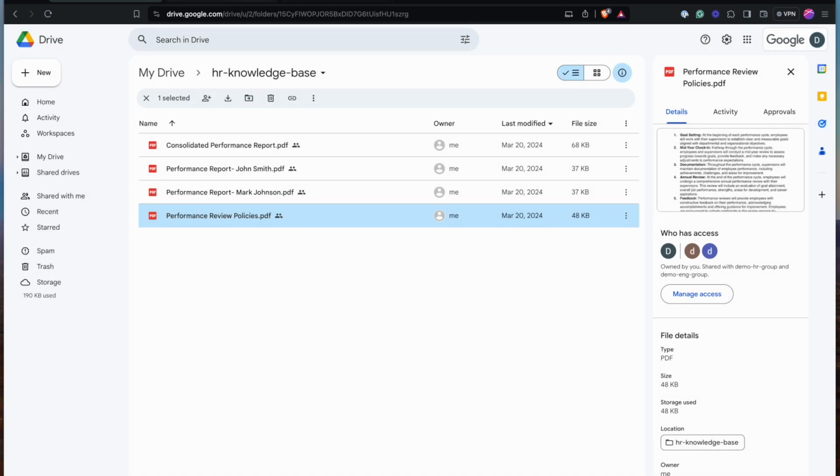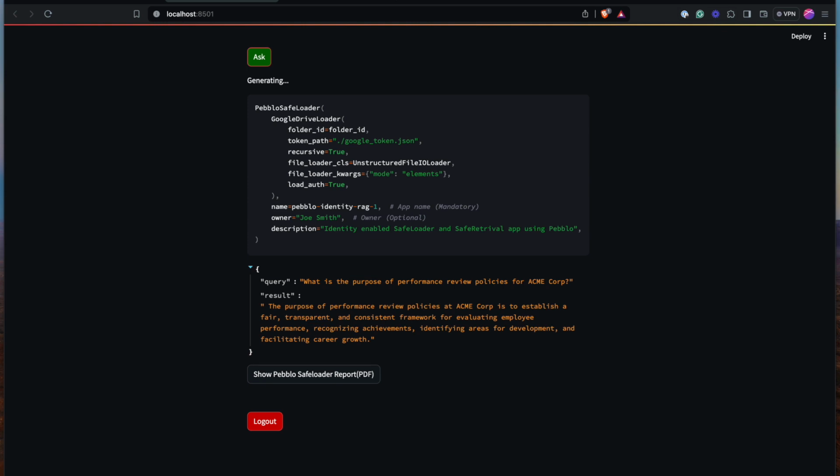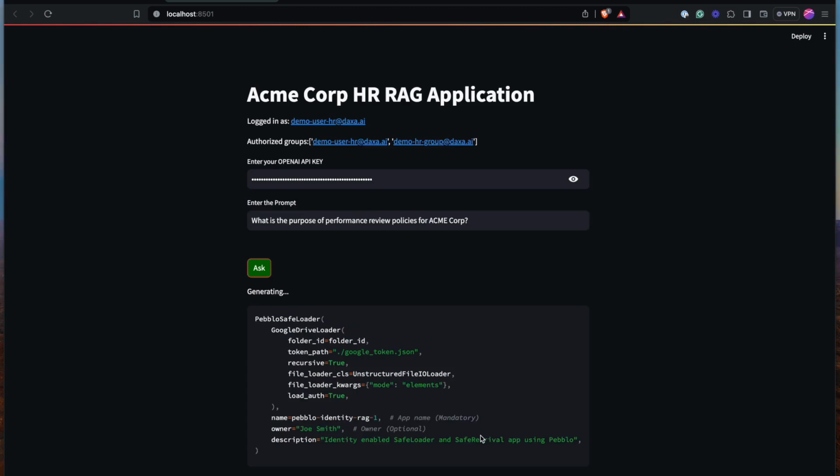Now let's try another prompt where this prompt indicates the type of access that's required only or should be authorized only for the HR team member. So in this case, the HR team member is asking what is the performance details of a specific user or a specific employee, in this case, John Smith.